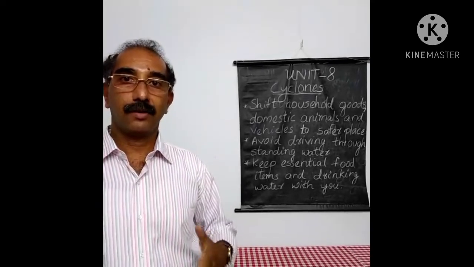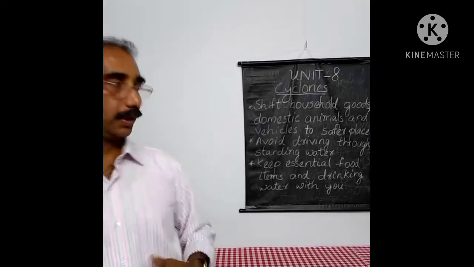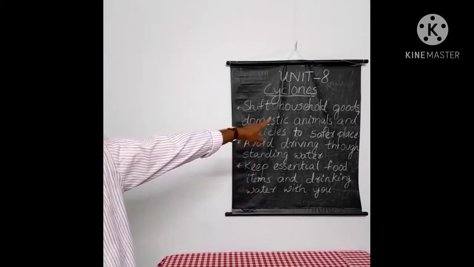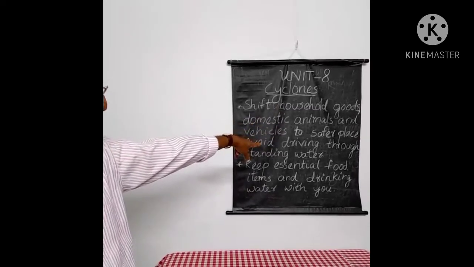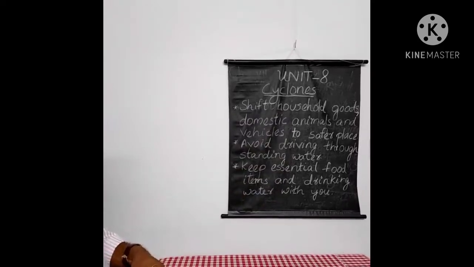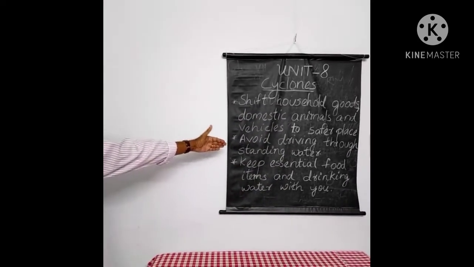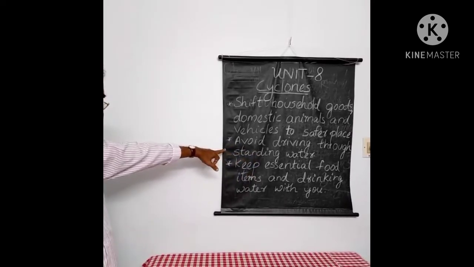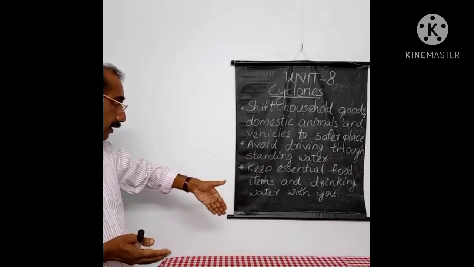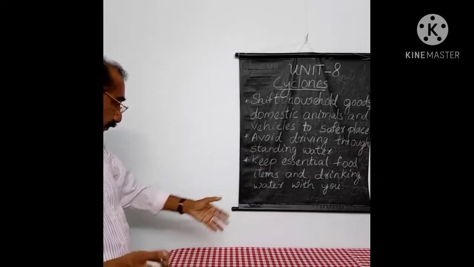When a cyclone warning is given, what are the things that we should do? Number 1, shift the essential household goods, domestic animals and vehicles to a safer place. Number 2, avoid driving through standing water, as we may not be able to see the exact position of the road, you may be going into deep gorges or pitches.